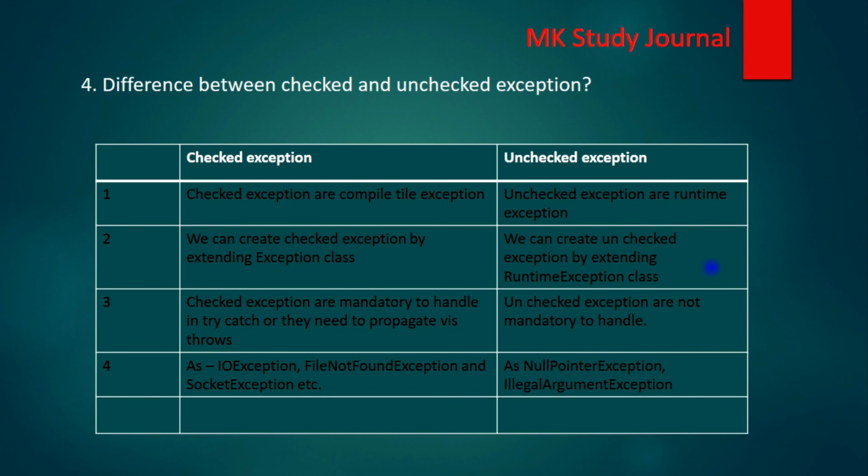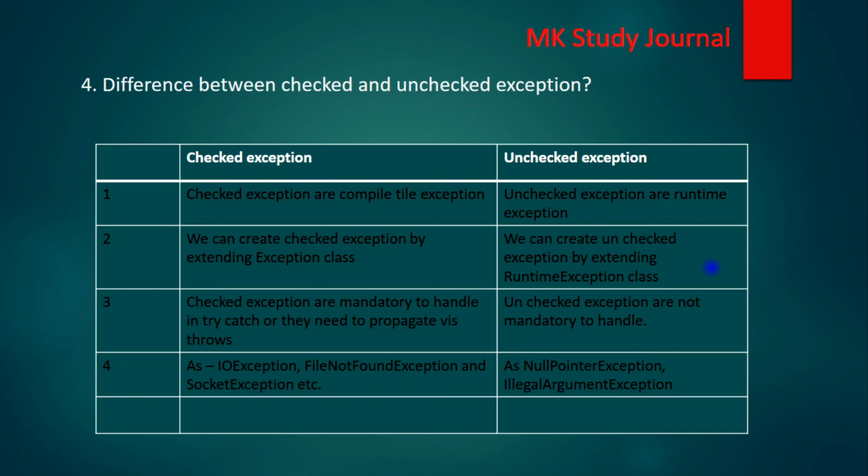The difference between checked and unchecked exceptions. Checked exceptions are mandatory to handle, while unchecked are not. The first point: checked exceptions are compile time exceptions, while unchecked exceptions are runtime exceptions. Why compile time? Because if we don't handle the checked exception, it will give a compiler error. That's why it's a compile time exception. The second point: we can create a checked exception by extending the Exception class, while for an unchecked exception we extend the RuntimeException class.